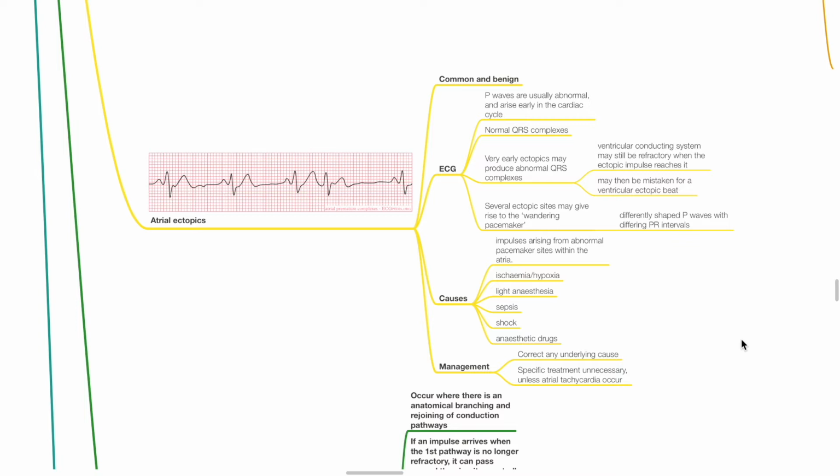Several ectopic sites may give rise to the wandering pacemaker, resulting in differently shaped P waves with differing PR intervals. Causes of atrial ectopics include impulses arising from abnormal pacemaker sites within the atria, ischemia, hypoxia, light anesthesia, sepsis, shock, and anesthetic drugs. Management: correct underlying cause. Specific treatment is unnecessary unless atrial tachycardia occurs.